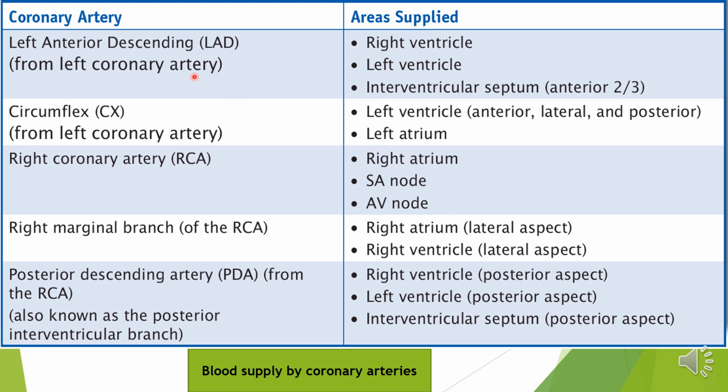So, the left anterior descending artery supplies the right ventricle, left ventricle and the interventricular septum. The circumflex artery supplies the left ventricle and the left atrium. The right coronary artery supplies the right atrium, SA node and AV node. The marginal branch of the right coronary artery supplies the lateral aspects of the right atrium and the right ventricle. The posterior descending artery of the right coronary artery supplies the posterior aspects of the right ventricle, left ventricle and the interventricular septum.